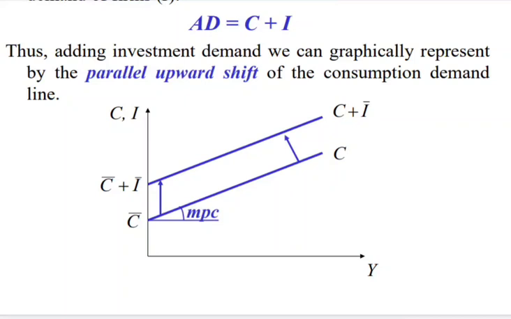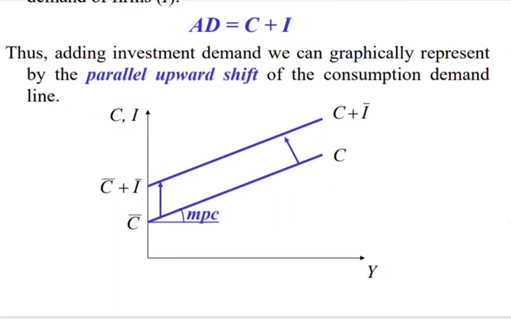Here we see that we added I naught, that is I bar, the constant investment that doesn't depend upon the level of income, to the consumption function, and the consumption function shifts parallel upward with the slope of the consumption function remaining the same, the slope of the aggregate demand function remains the same.